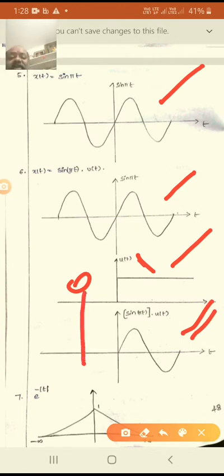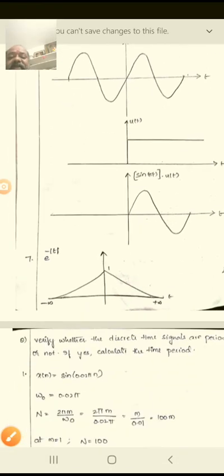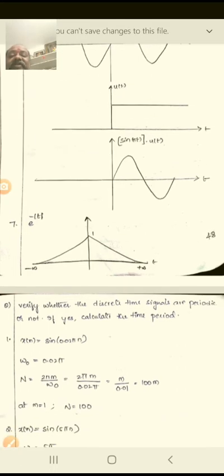So similarly used to take the e power minus t. It is on both sides, from minus infinity to plus infinity, because e power modulus t is there. So therefore both the negative and positive sides.